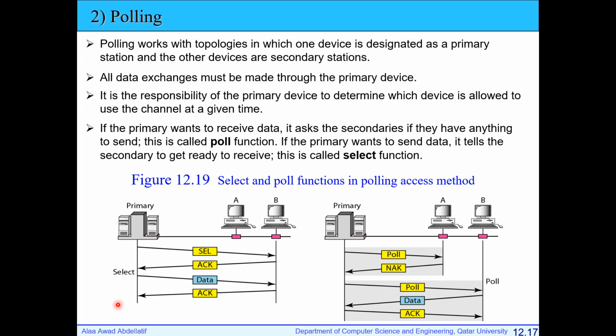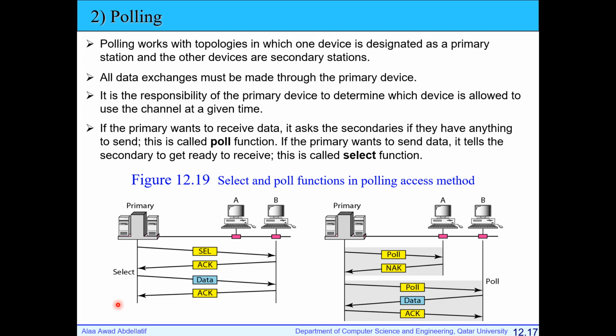So if the secondary needs to send, we use the poll function. If the secondary will receive, we use the select function. In polling, we have primary stations and secondary stations. In reservation, we have central nodes and a reservation frame, during which we make a reservation for each station. In reservation techniques, we use the reservation frame to coordinate between nodes. Here in polling, we use poll and select functions to coordinate between nodes.